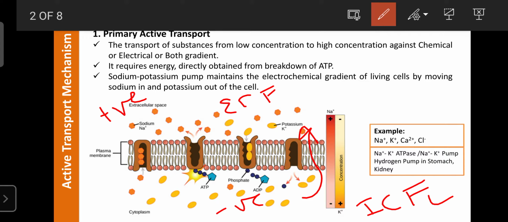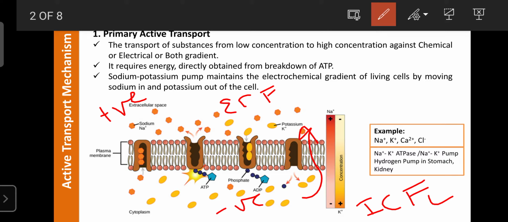Potassium is moved against the electrical gradient, so it requires ATP. That is why it is known as primary active transport, where substances move from low concentration to high concentration against the chemical or electrical or both gradients.